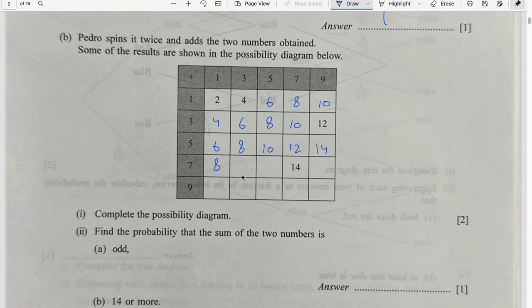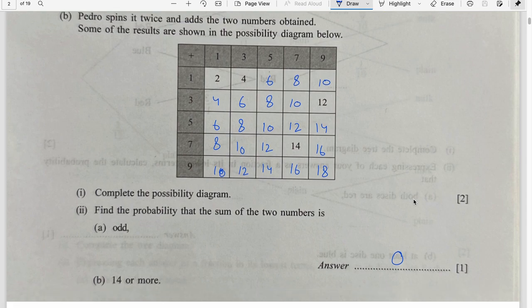7 and 1 is 8, 7 and 3 is 10, 7 and 5 is 12, 7 and 9 is 16. 9 and 1 is 10, 9 and 3 is 12, 9 and 5 is 14, 9 and 7 is 16, 9 and 9 is 18. So complete the possibility diagram done. Find the probability that the sum of the two numbers is odd. Can you see any odd number? So that's a 0.